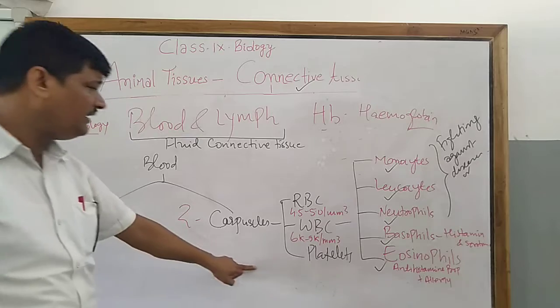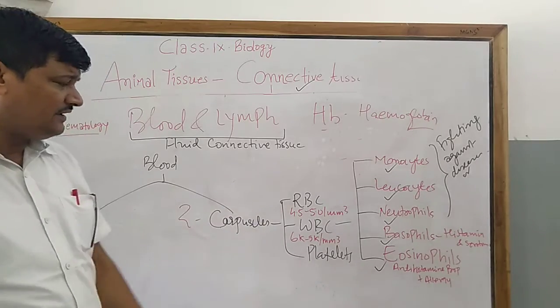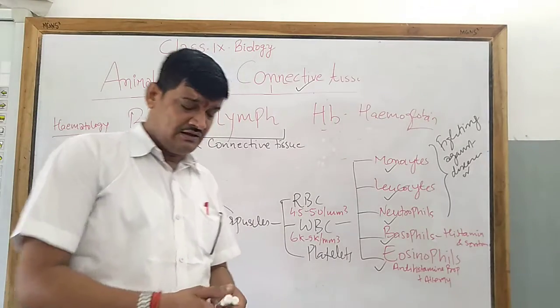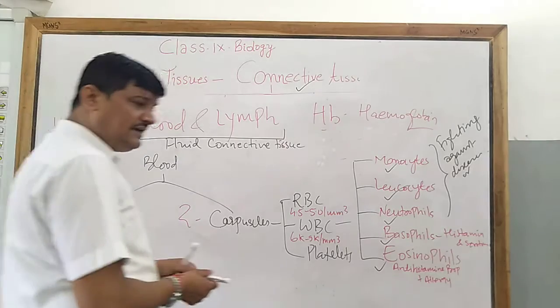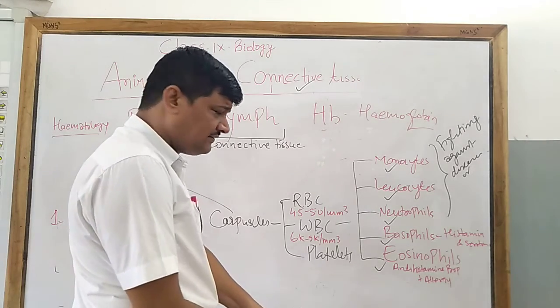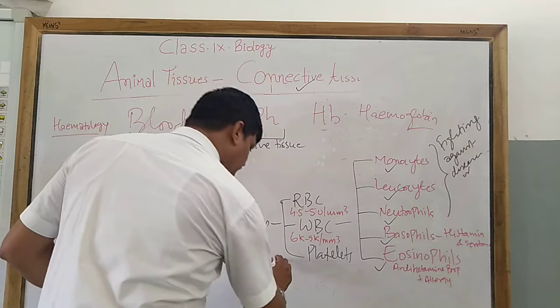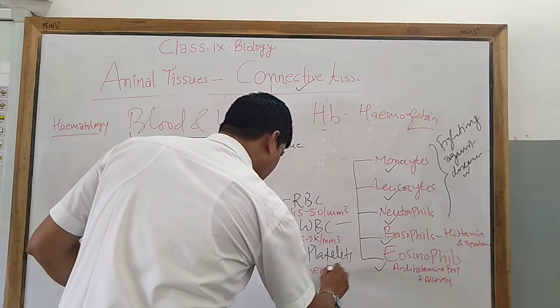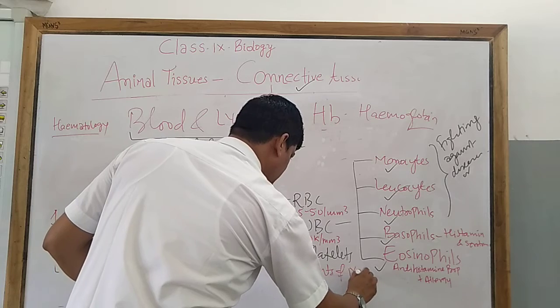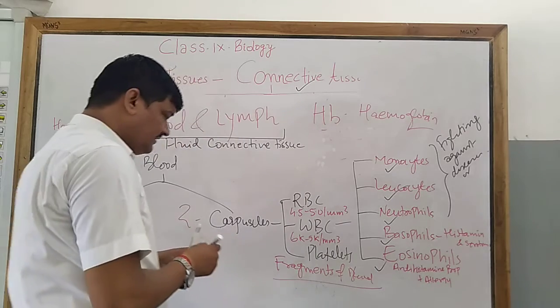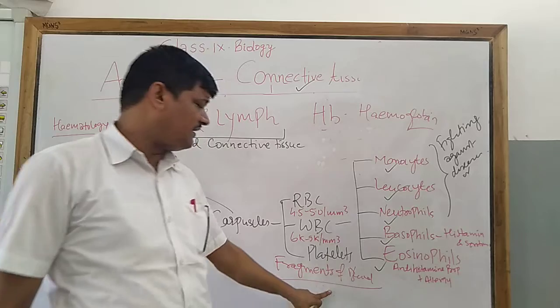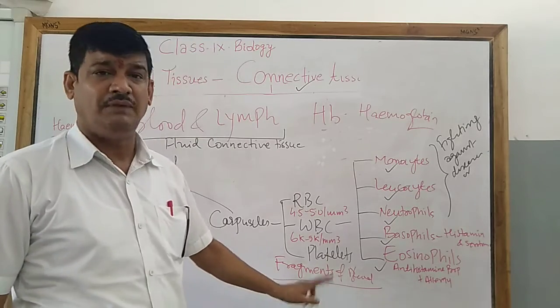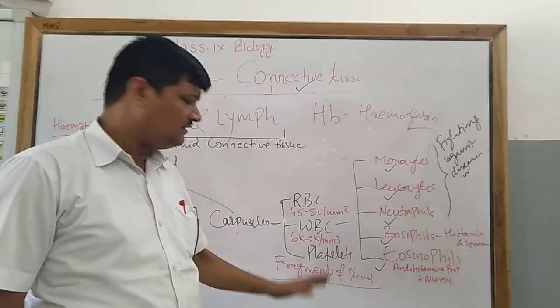Now the third component of these corpuscles is called the platelets. Its name is thrombocytes. Platelets are called the fragments of blood. And these platelets have the function of clotting of blood. What is clotting of blood?